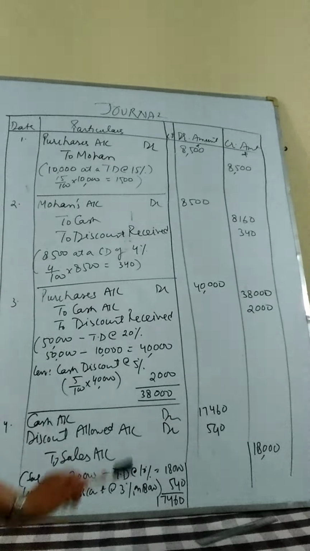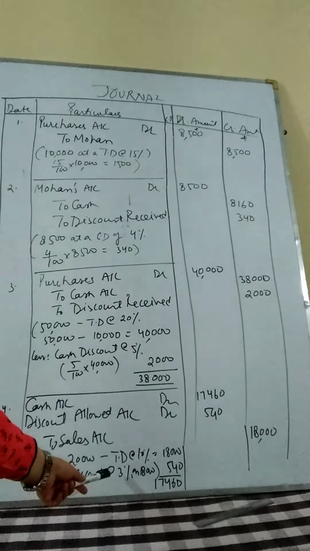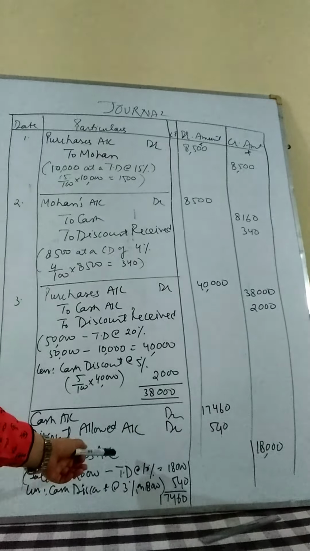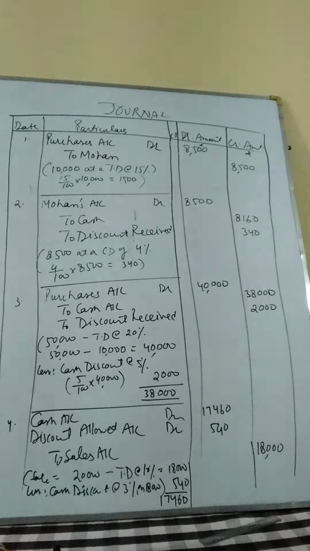Now let us see the journal. Cash account debited, we will receive not 20,000, not 18,000, but rather we will receive 17,460. Why? Because we have allowed the discount at the rate of 3%, which is a cash discount. So it has to be shown in the books of accounts. Discount allowed 540, how we have calculated that? 3% of 18,000 as a discount to be allowed on the cash we have to receive. And now the sales will be written as not 20,000 but 18,000 after deducting the trade discount.